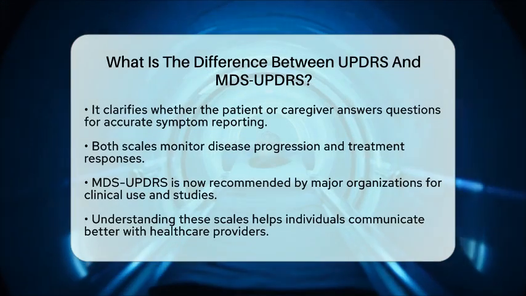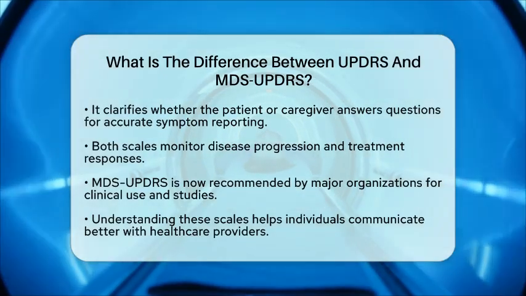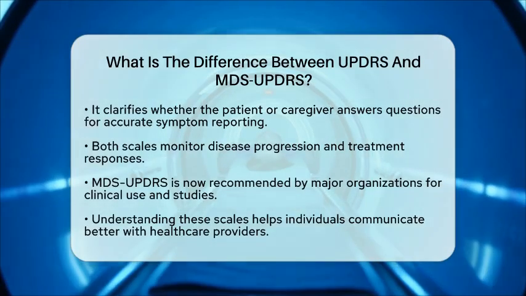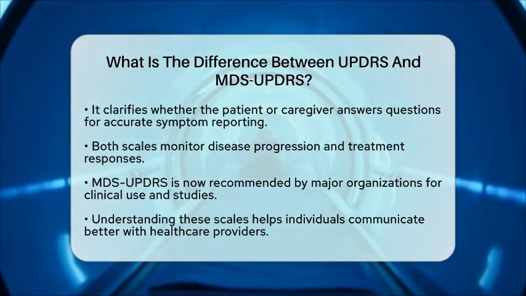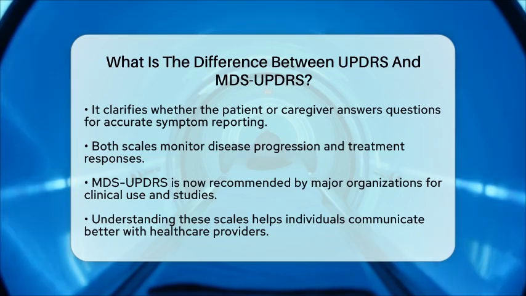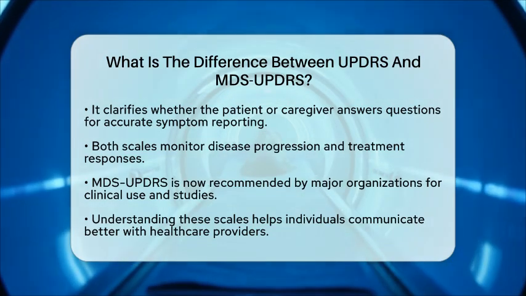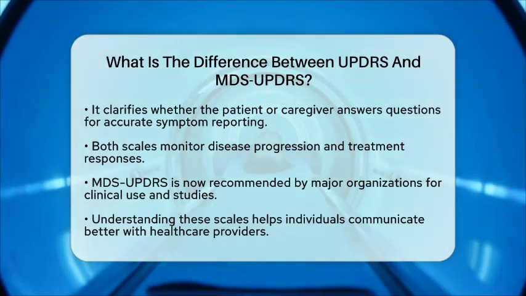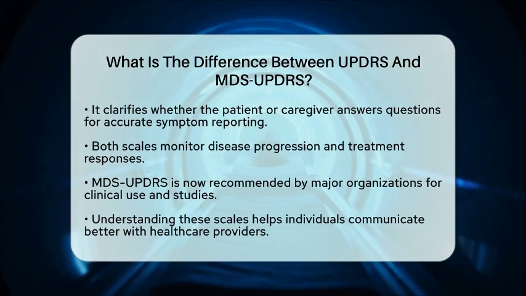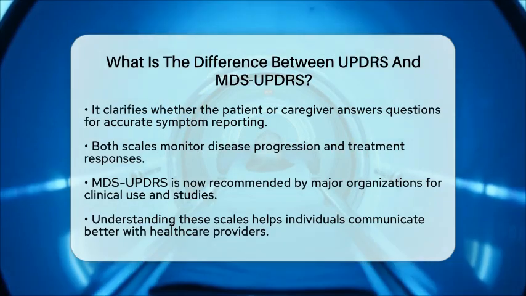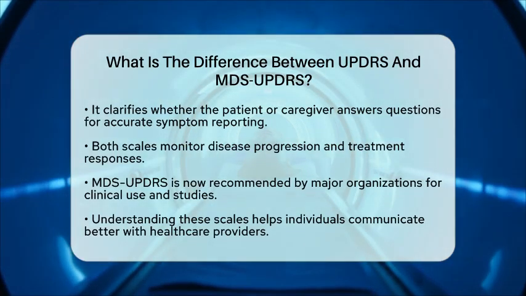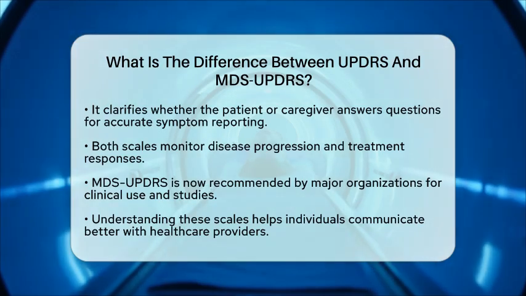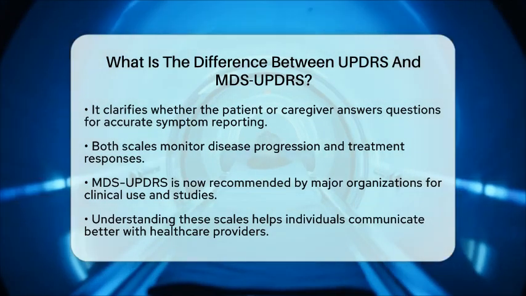However, the MDS-UPDRS is now recommended by major organizations for use in clinical studies and practice, as it provides a more detailed and consistent assessment. In summary, the MDS-UPDRS is an updated and improved version of the UPDRS. It is more sensitive to early and mild symptoms, easier to understand, and more consistent in its scoring. Both scales are vital tools for managing Parkinson's disease, but the MDS-UPDRS is now considered the gold standard for assessing